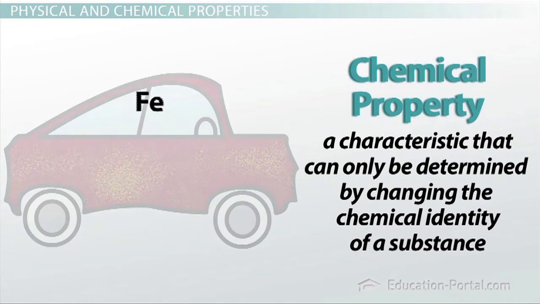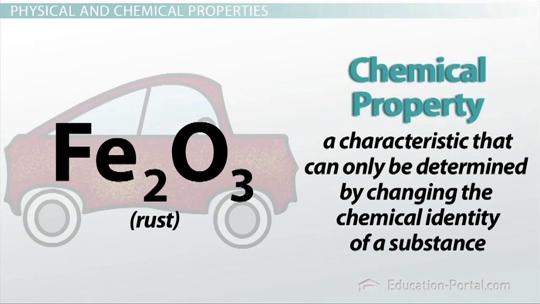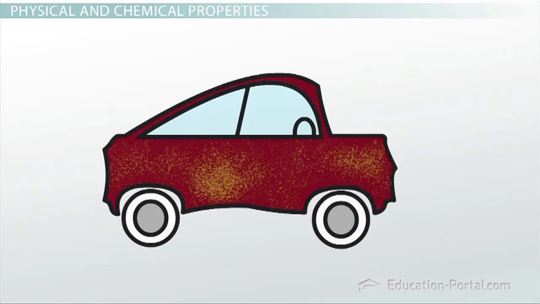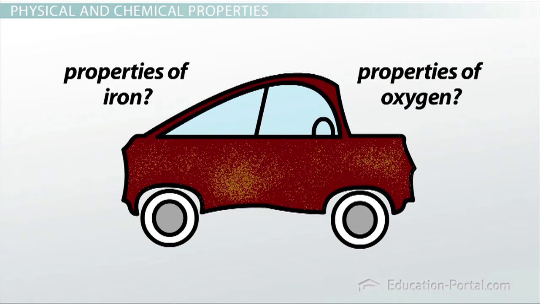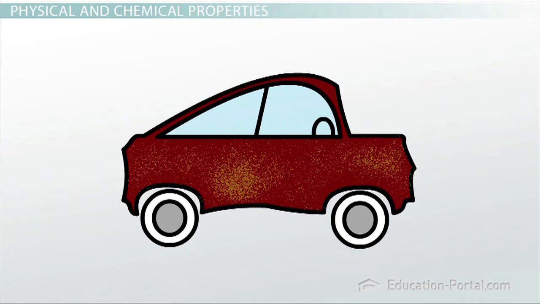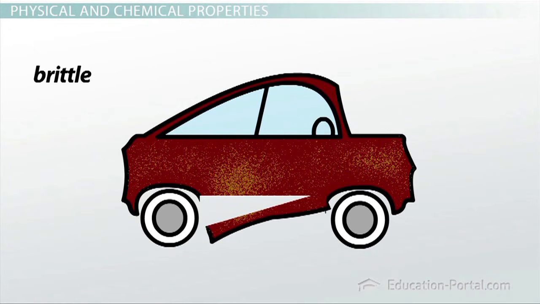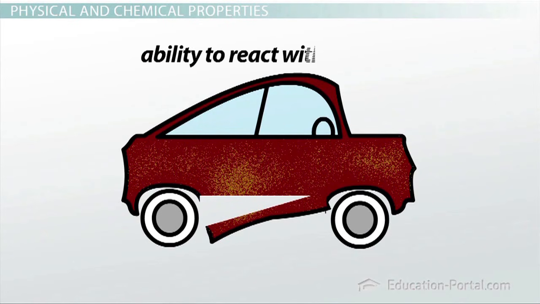What we started with was iron, but when it reacts with the oxygen in the air, it turns to iron oxide, or rust. What are some of the physical properties of rust? Are they anything like the properties of iron? Are they anything like the properties of oxygen? No, rust has its own set of properties. First, unlike its metallic counterpart, it's brittle. It's also a dull reddish-brown color. So the ability to react with oxygen is a chemical property.